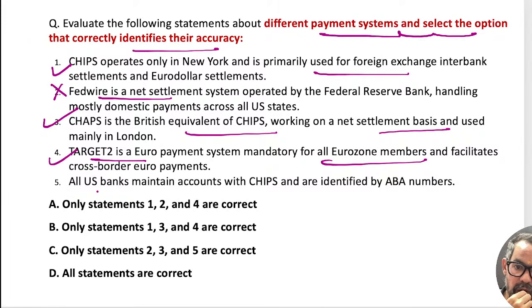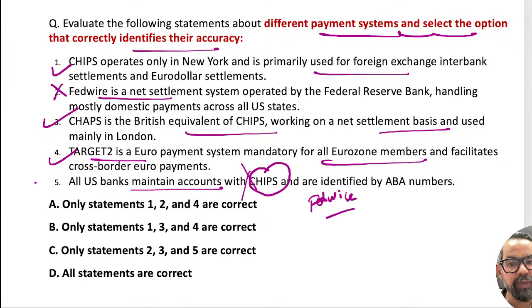Then the next one is all US banks maintain an account with, not CHIPS. CHIPS is usually for higher value transactions. Fedwire is the core for this. So this is wrong.